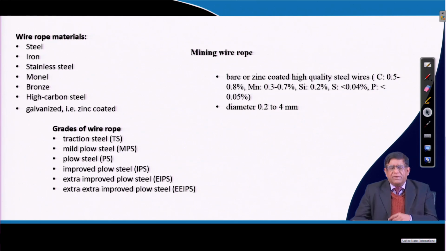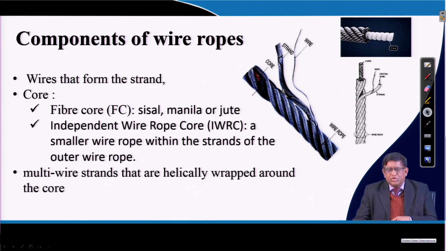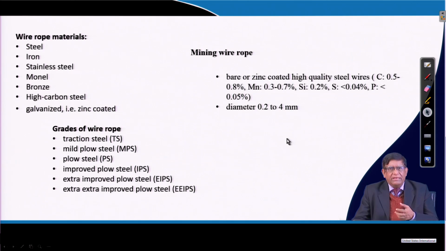Now, when these wires are made into strands, the diameter of the rope and the diameter of the strand, their ratios are very, very important. If this is very tightly roped, then the ratio of the diameter of the rope to the diameter of the wire will tell exactly how much void space is there inside, or how compact the rope is, and the strength and everything will depend on that.